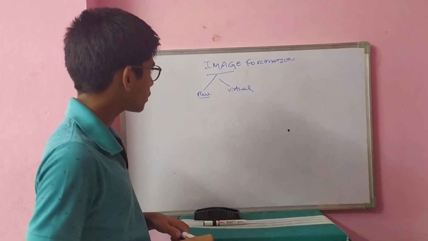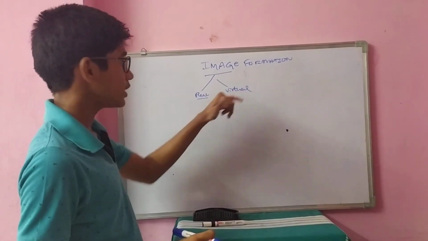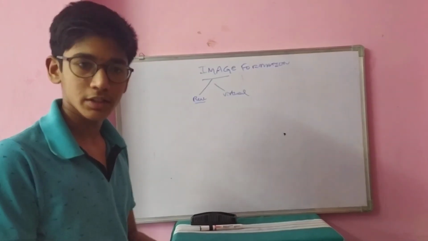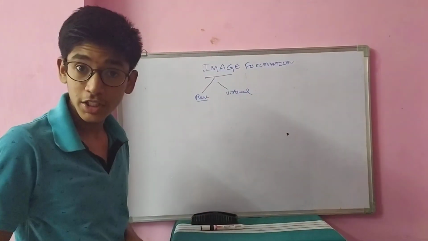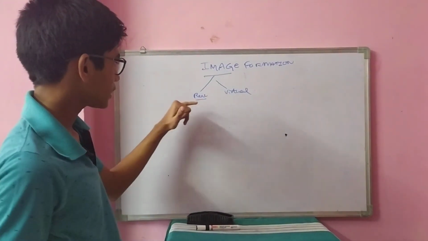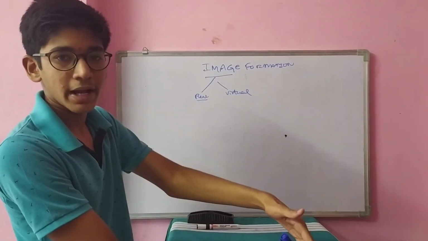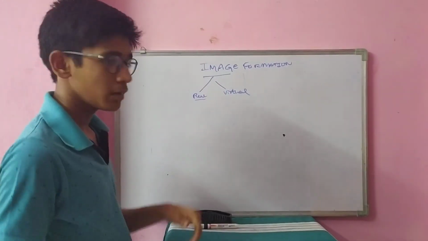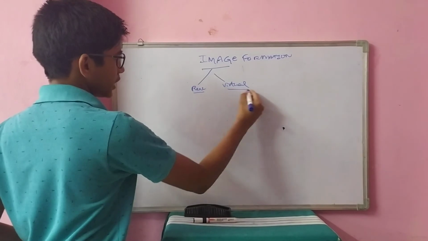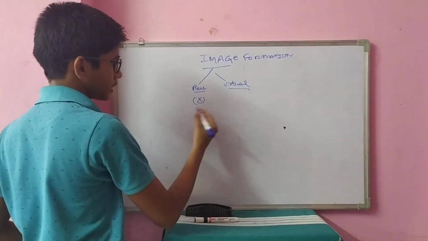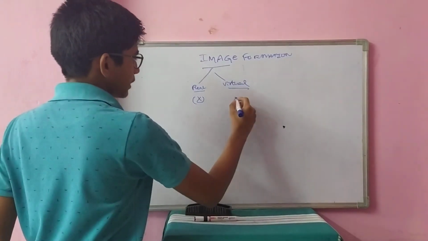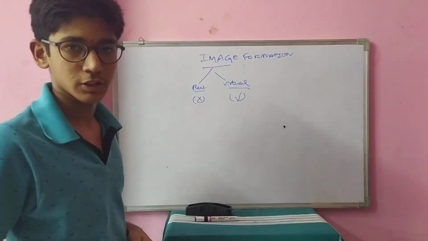But how is the image formed? They appear to be intersected, but only by extending. In a real image they really intersect. Here we extend the light rays backwards so that you can form the image. Real image is not discussed in this plane mirror part. In the plane mirror, virtual image is discussed.